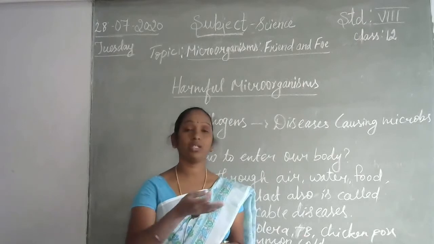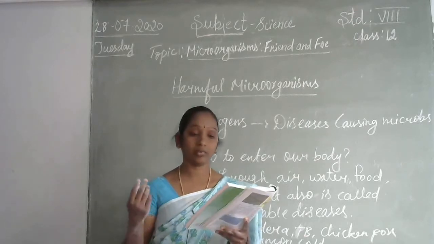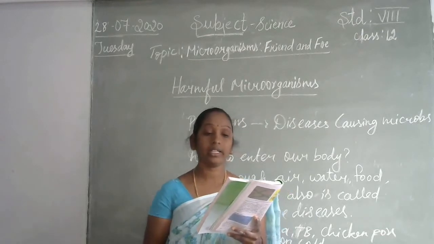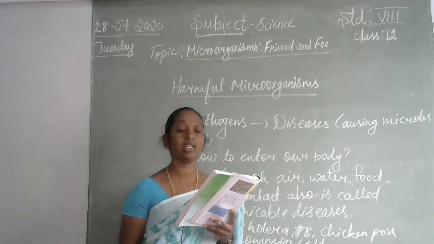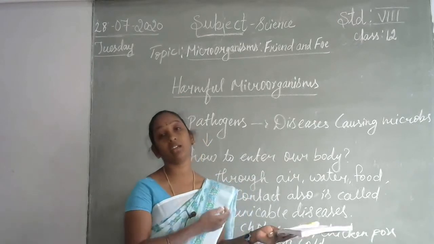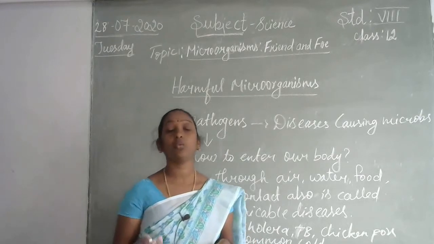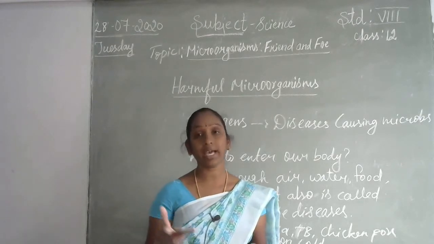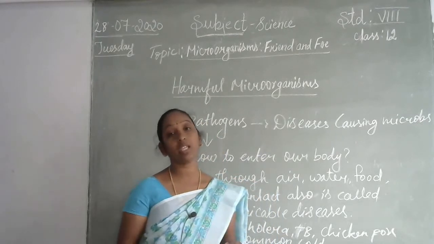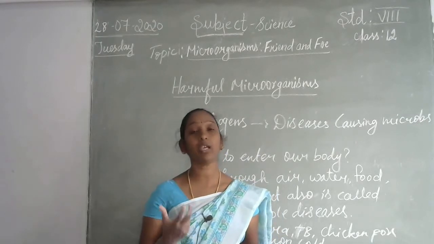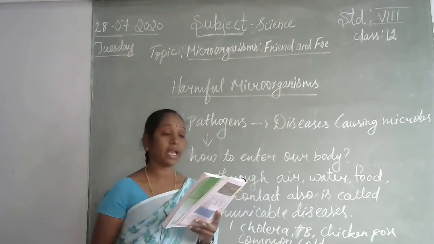It will sit on the outside garbage, and it will sit on dead and decaying things like dead plants and animals. The same housefly will come and sit on the food inside our house also. So what will happen is that the housefly will carry the pathogen and spread it onto our food. The same food we are eating, then the microbes automatically enter our body. So here the houseflies are called carriers of the pathogens.